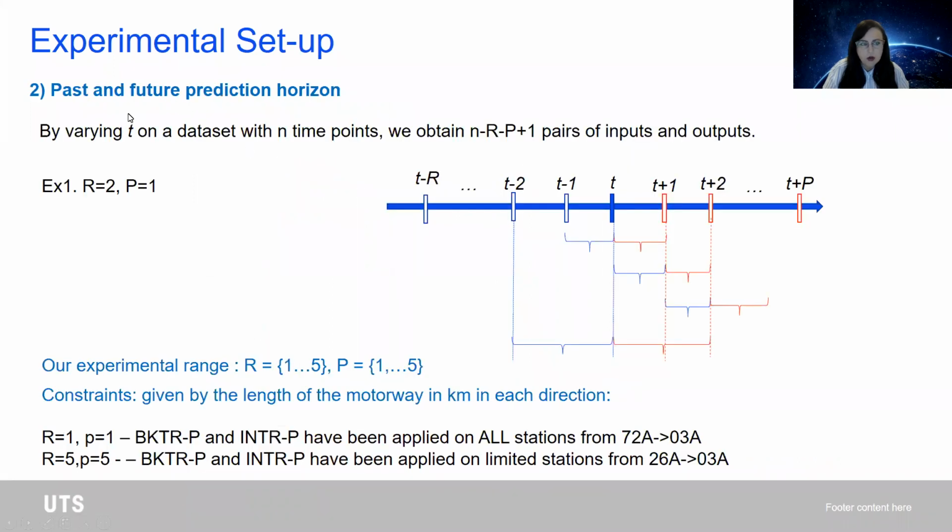In order to vary the past and the future time horizons, we have done various combinations, either one step into the future using one step from the past, or two steps into the future, and so on. We have reached R equals 5 or P equals 5, which is 50 minutes into the future using 50 minutes from the past. And this is mostly due to the limitation of the length of the motorway. So we have used the stations from 26A to 03A for this experiment. For the other one, we have used all the stations.